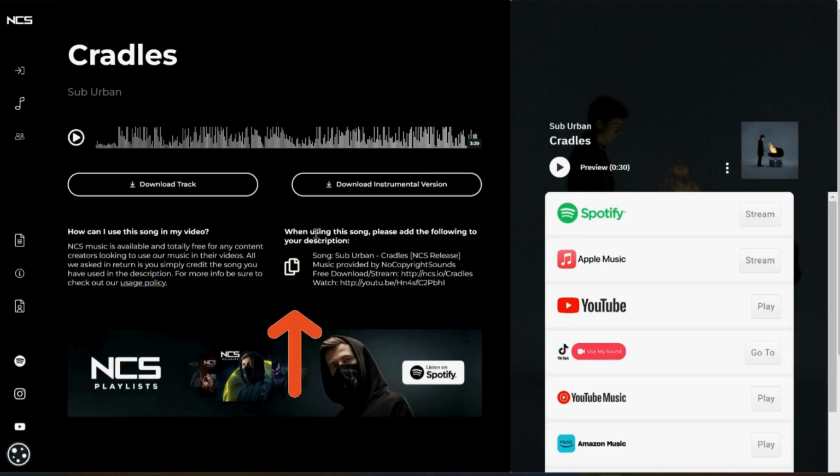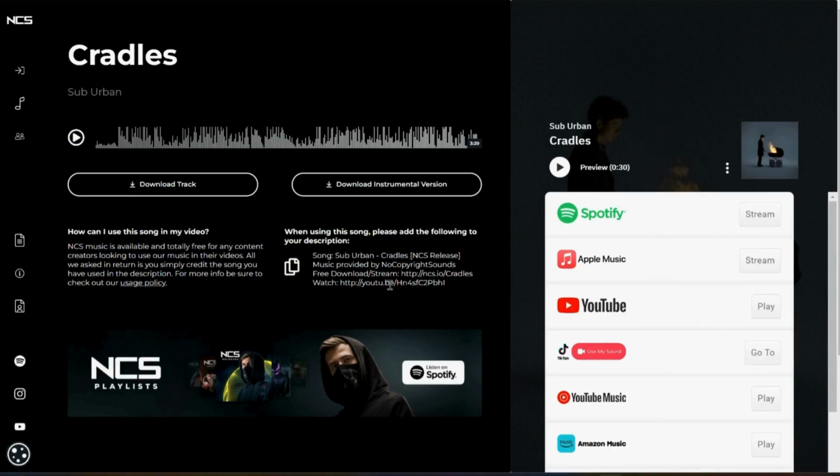And then if you go to the far right, you're going to see you're able to play a preview of it for about 30 seconds, and it will show you everywhere you're able to stream or play or listen to this song. It's available on Spotify, Apple Music, YouTube, TikTok, YouTube Music, Amazon Music, and more.